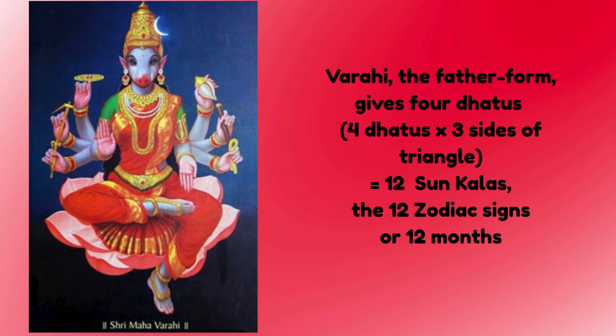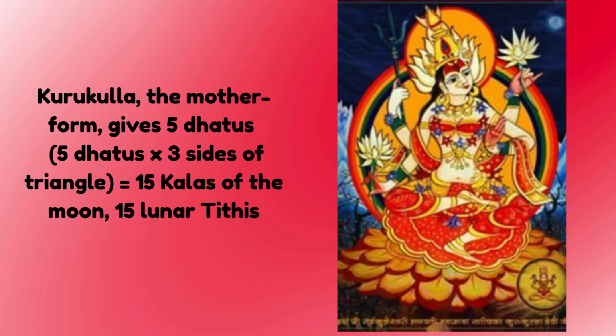Varahi, the father form, gives four dhatus to the child. These four dhatus, if we multiply with the three sides of the triangle, which represents the creation in the triple aspect, then it gives 12. And this shows 12 kalas of the sun or the 12 zodiac signs. Kurukula, the mother form, gives 5 dhatus to the child. Now 5 multiplied by the three sides of the triangle gives 15. This represents 15 kalas of the moon or 15 lunar tithis.